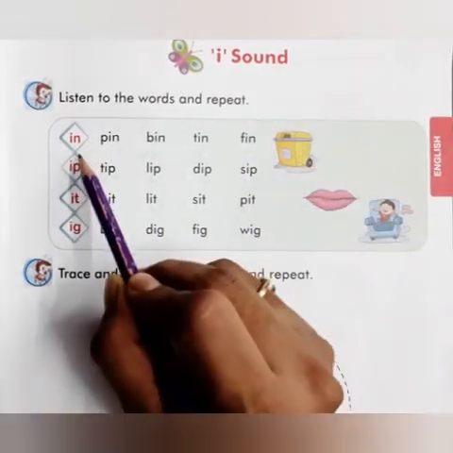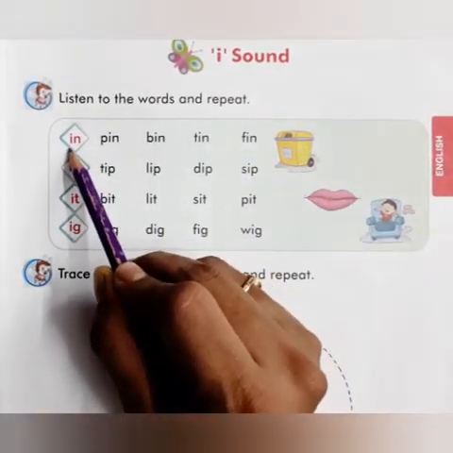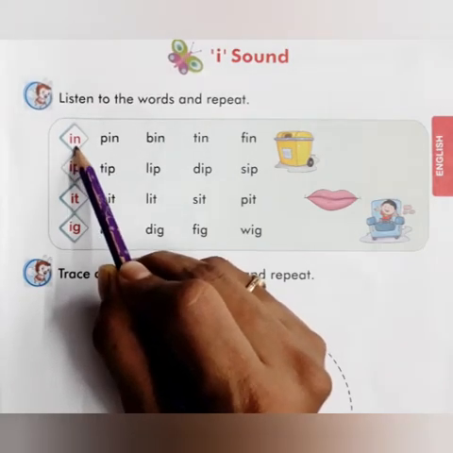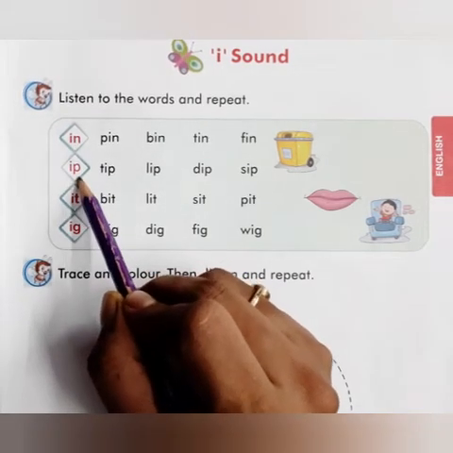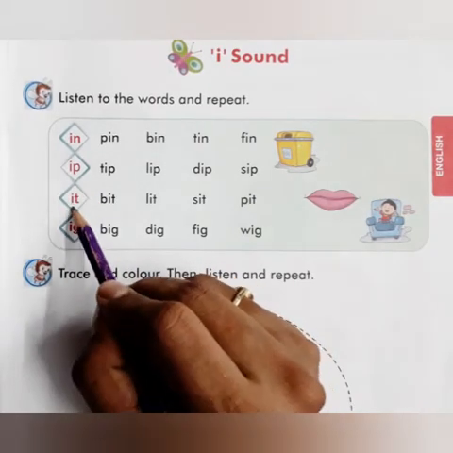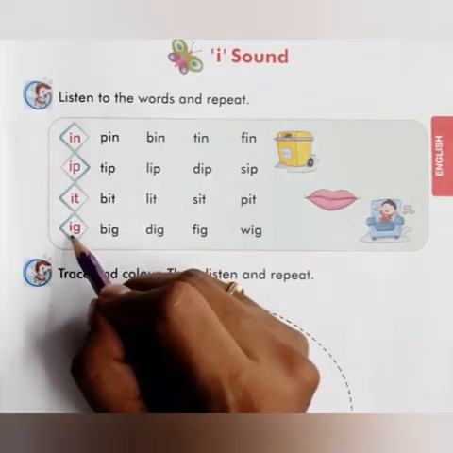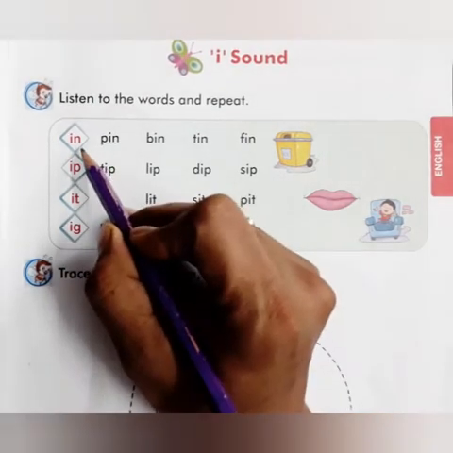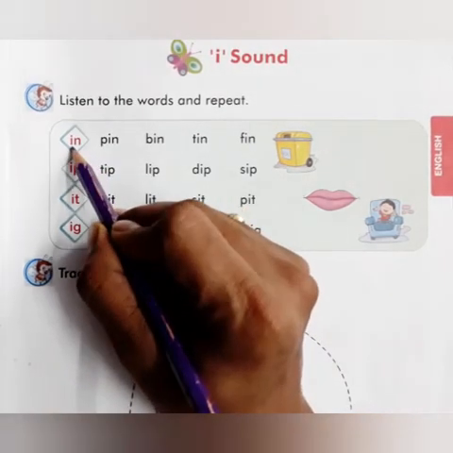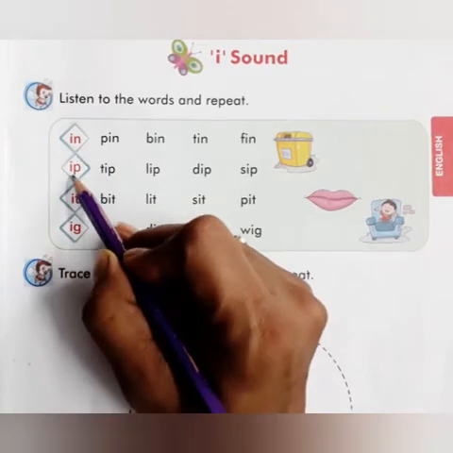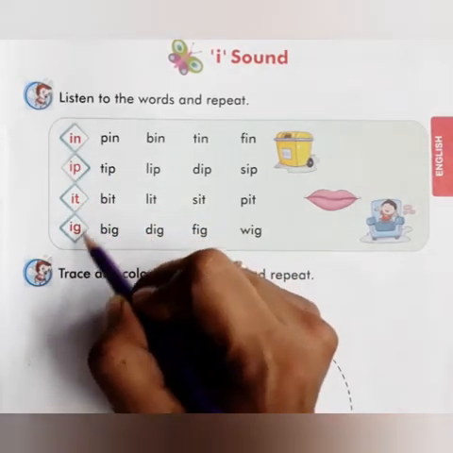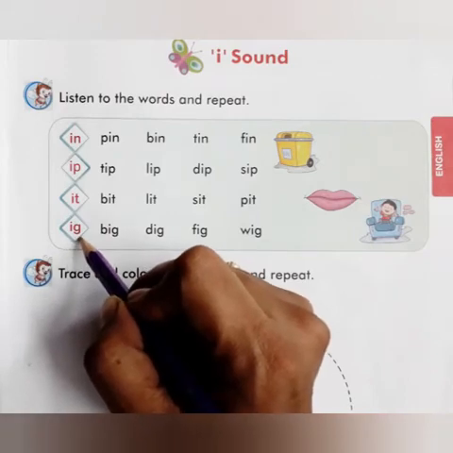Okay, so first we will read this one. I-N. And how we will read in phonetic? E-N. N. I-P. Ip. It. Ig. Okay. So now once again repeat it after me. In. Ip. It. Ig. Okay.